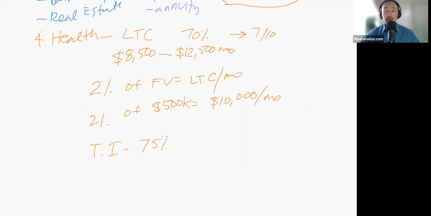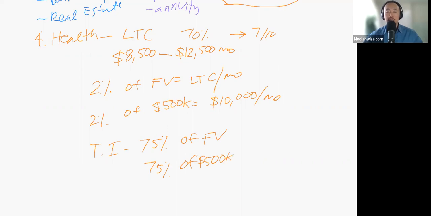They also all sell IULs, but I'm just using Transamerica because it's easier to remember. But that doesn't mean I can't represent them. Okay, so just keep that in mind. So you take 75% of your face value. So let's say you have 500,000, so you could take 75% of 500,000 before you die.